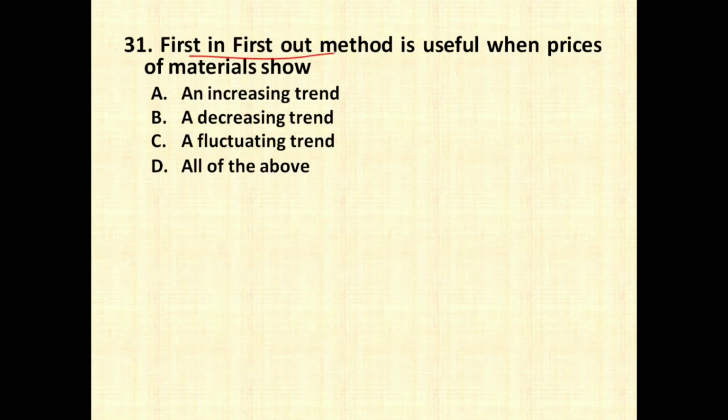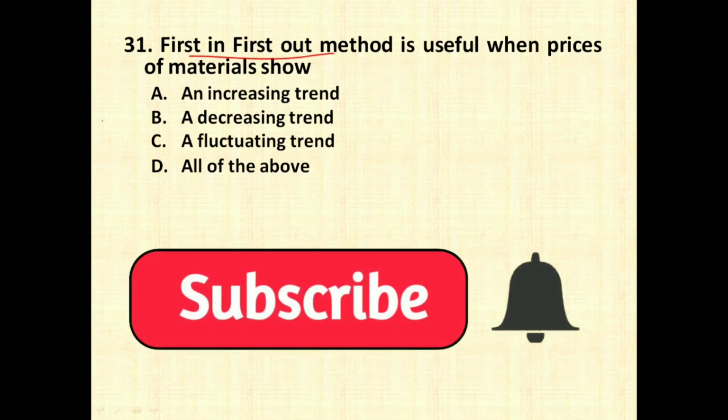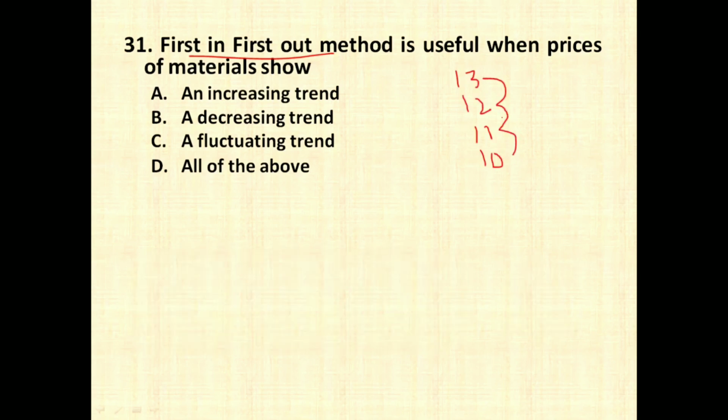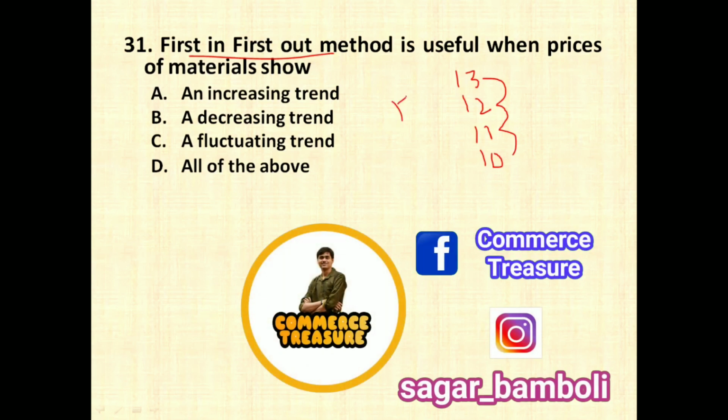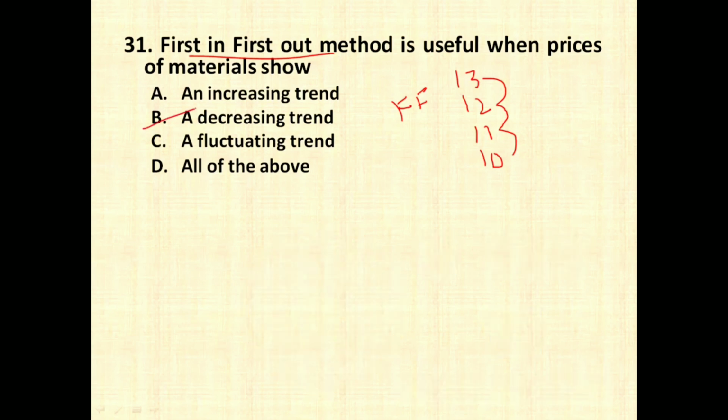First in, first out, that is FIFO method, is useful when prices of the material show increasing trend, decreasing trend, fluctuating trend, all of the above. A similar type of question we also solved in the previous year. Whenever the prices are decreasing, that is from 13 to 12, 12 to 11, 11 to 10, in this case we have to use the FIFO method, that is first in first out method, so that we remain with the lower inventory valuation. So in this case they have asked about FIFO, so the answer is going to be a decreasing trend, that is